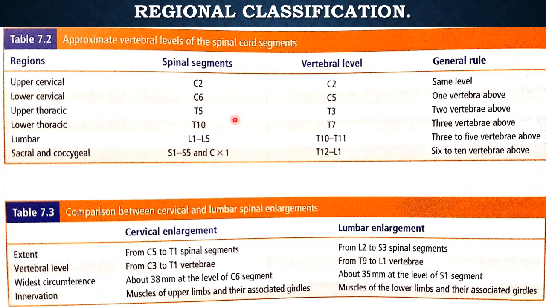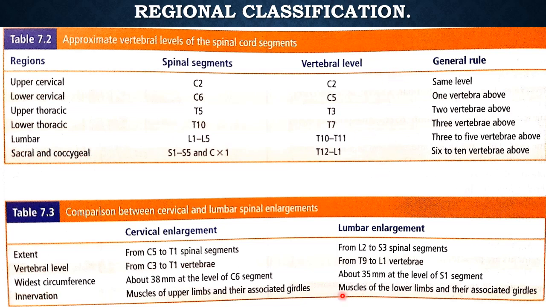If we cross-section the spinal cord according to the segments, the spinal segments are there up to the filum terminale. But the vertebral level where the spinal cord ends is L1.